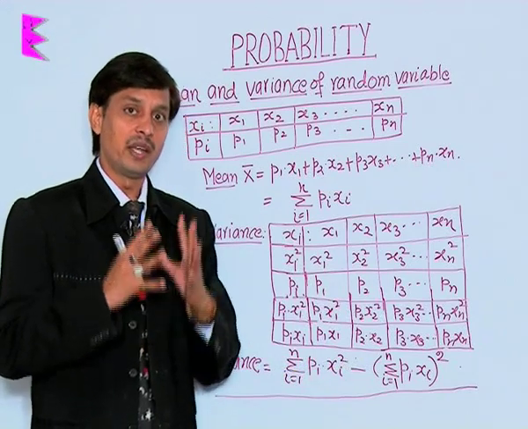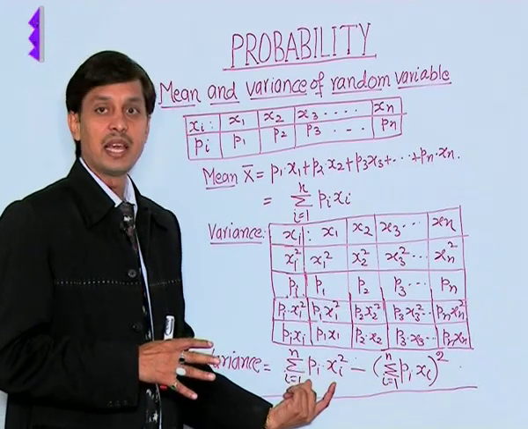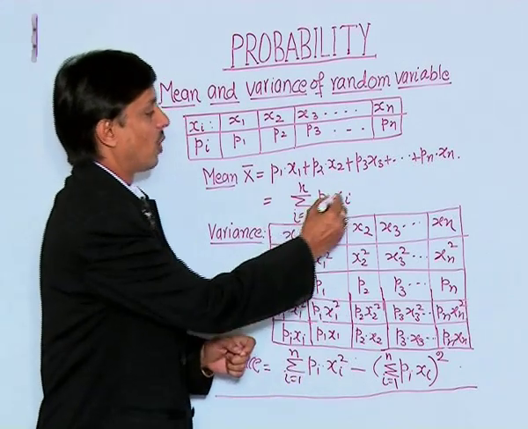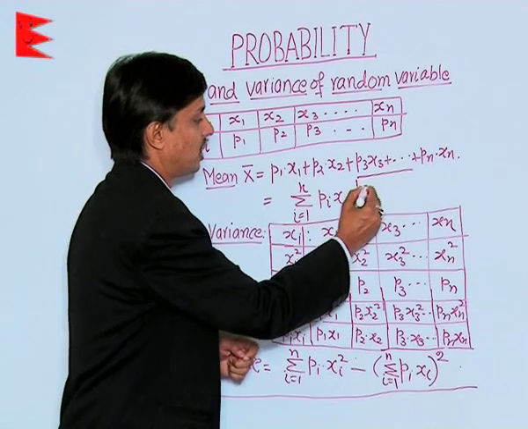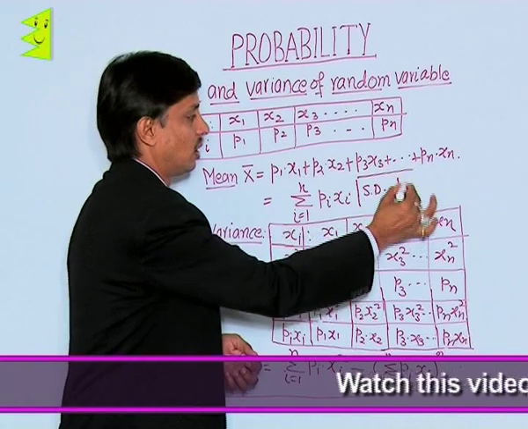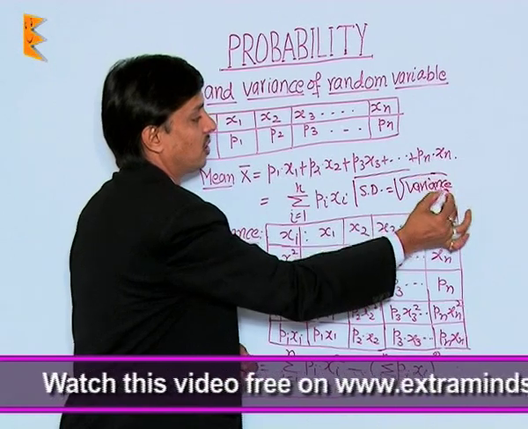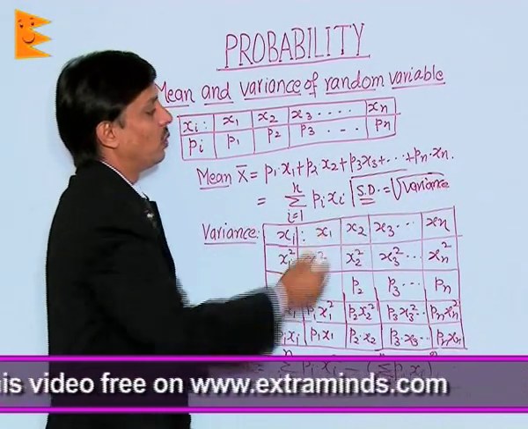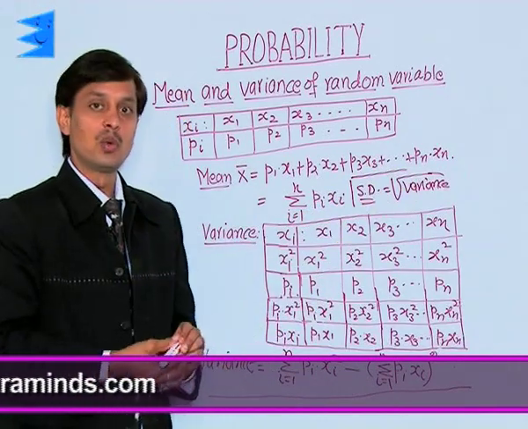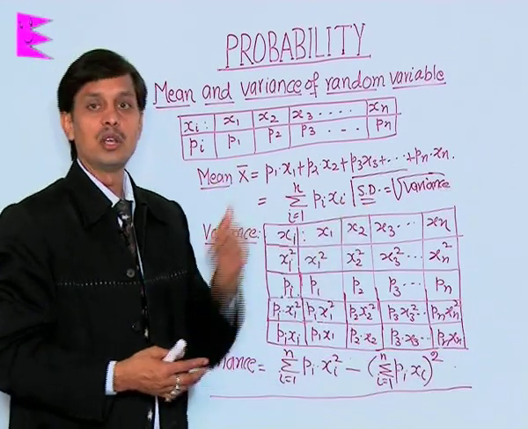Variance is calculated by subtracting the square of the mean from the summation of pi xi square. That value is the variance. If you are asked about the SD, standard deviation, it is nothing but the square root of the variance. If you calculate the square root of the variance, that value is known as the standard deviation. Remember, here we need to calculate only three things: we may be required to calculate the mean, variance or standard deviation.